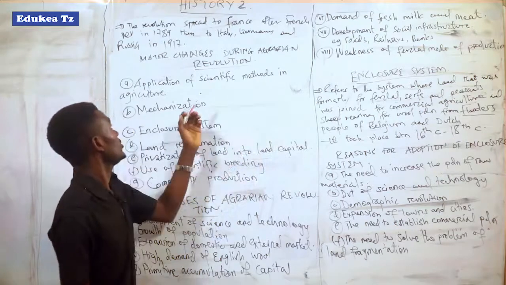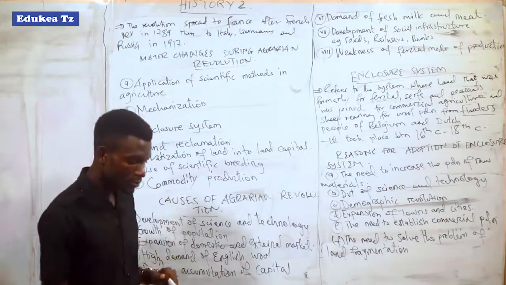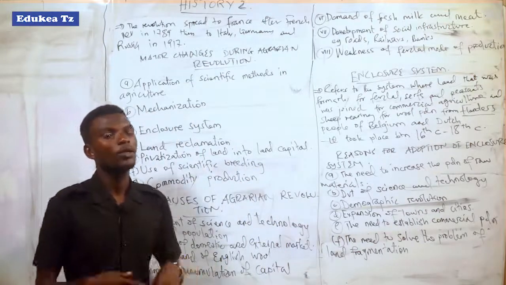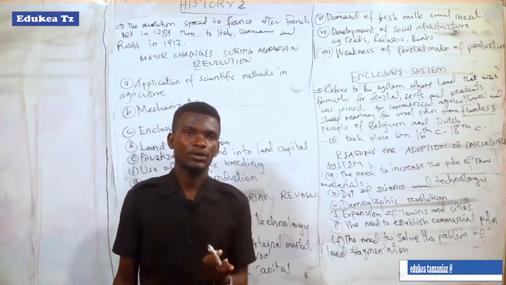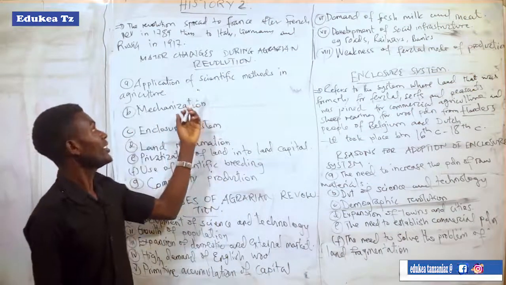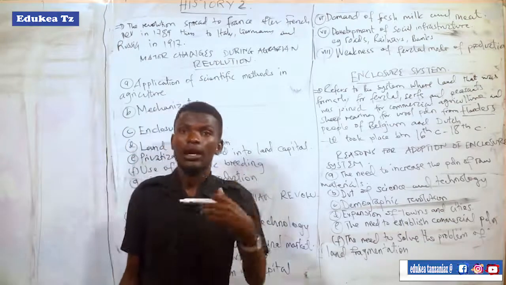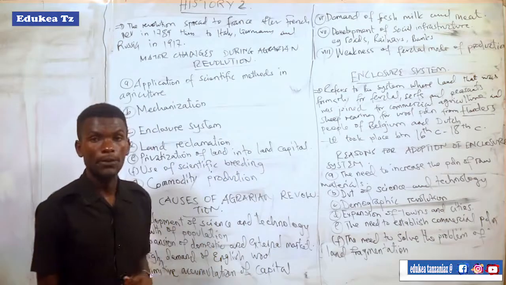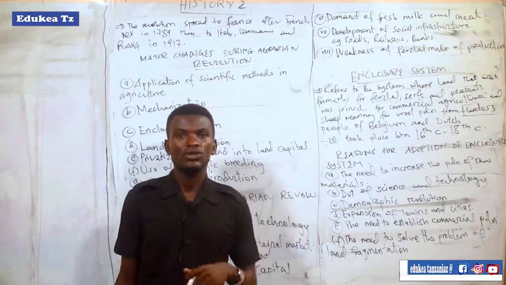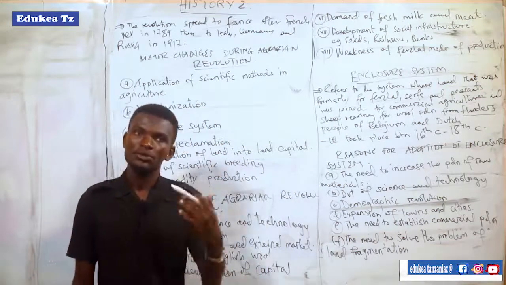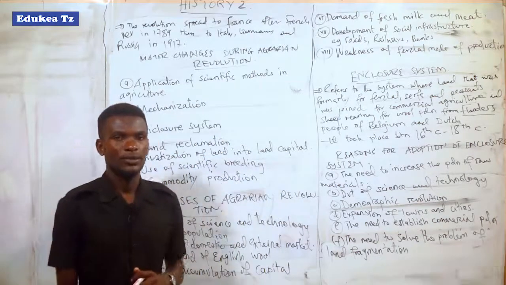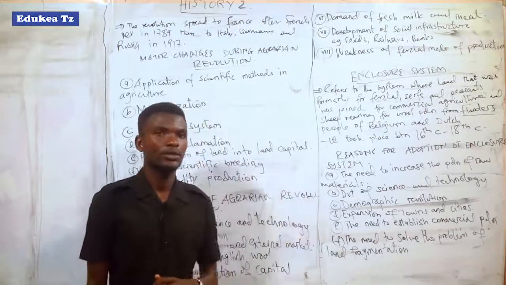scientific methods in agriculture. It means during the feudal modes of production, there were no scientific methods in farming. But after the agrarian revolution, scientific methods were applied. For example, machines like the jet rotor, seed drills, and seed harvesters were invented during that time.